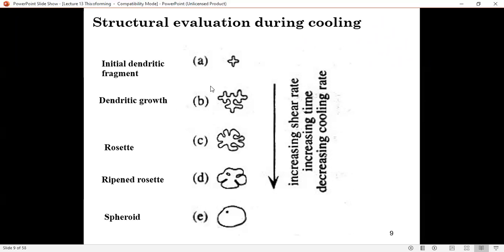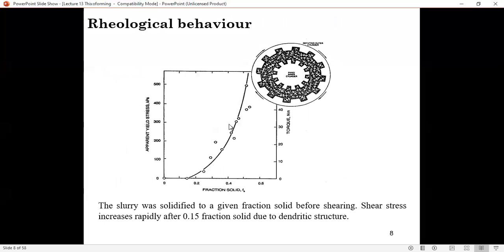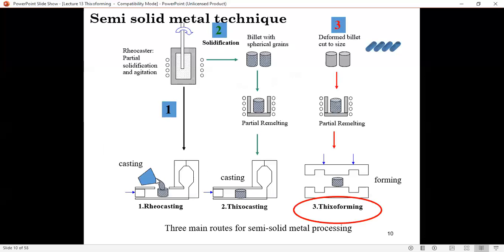Because if you have this dendritic structure, then basically this will happen: once you achieve more than 15% fraction of solid, the shear stress will increase rapidly. Okay? Any questions? All right.